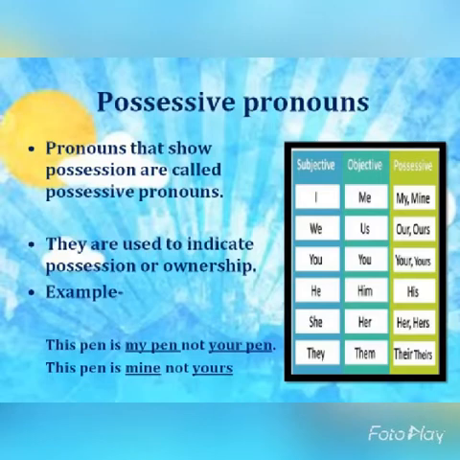So yours is used as a possessive pronoun. Now next we have he, him and his. He is used as subjective, him as objective, but for possessive we use his. In the same manner, subjective and objective are she and her, whereas the possessive is her and hers. And for they and them, we have their and theirs.